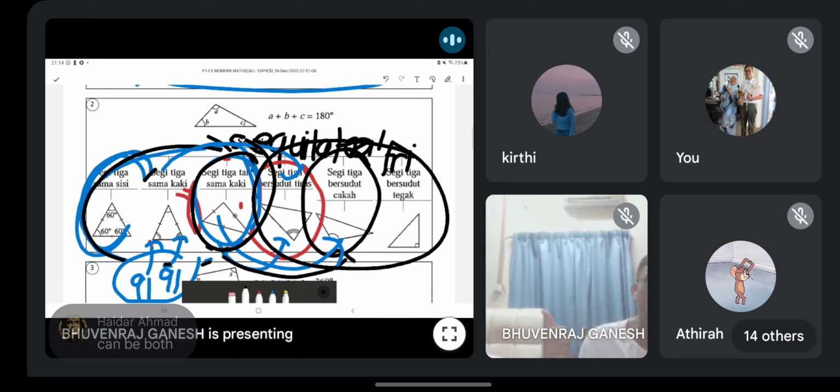Yes, it can be obtuse. Dia boleh jadi cakar. Right angle definitely cannot. Tak boleh segitiga sudut tegak. Tirus also cannot. Because tak sama kaki usually, right? One angle will be obtuse. Salah satu sudut pastinya akan cakar. So that's why it comes under obtuse angle triangle.